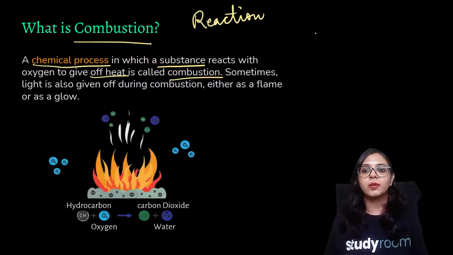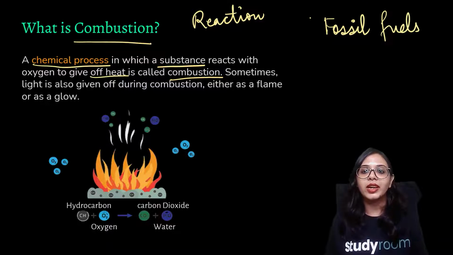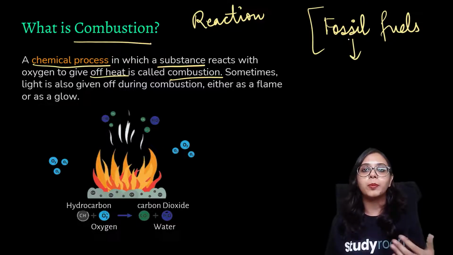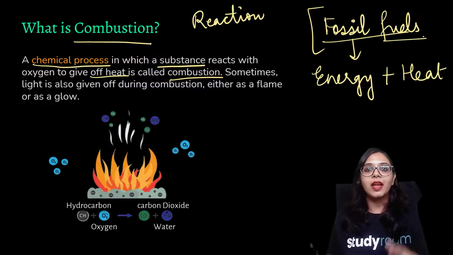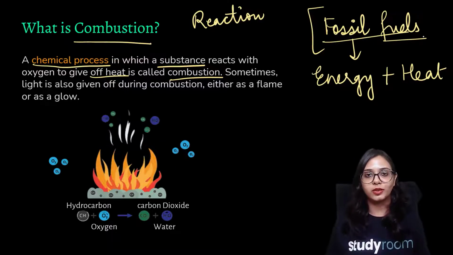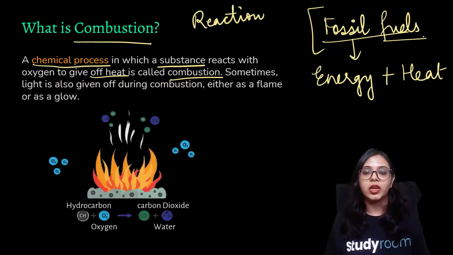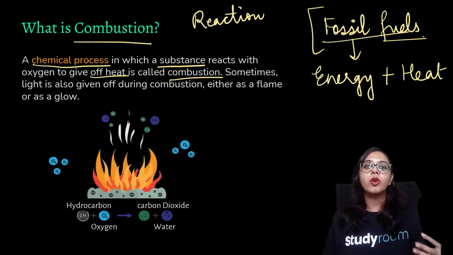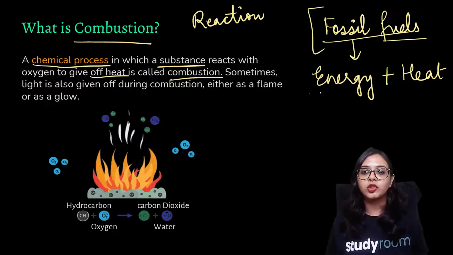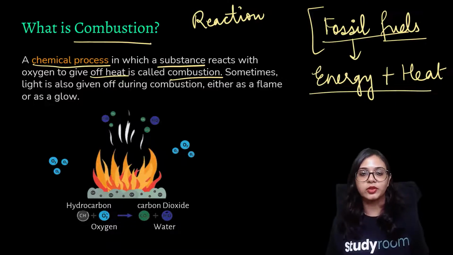While introducing this chapter, I told you that in the previous chapter we had learned about fossil fuels, and we know that the wide application of fossil fuels is mainly by burning them to produce heat and energy. This process by which fossil fuels interact with oxygen to produce heat and energy is known as combustion. You have to remember that combustion is not a physical process, rather it is a chemical process, meaning the product you get is different from the initial reactant before it reacted with air to produce energy, heat, or sometimes light during combustion.